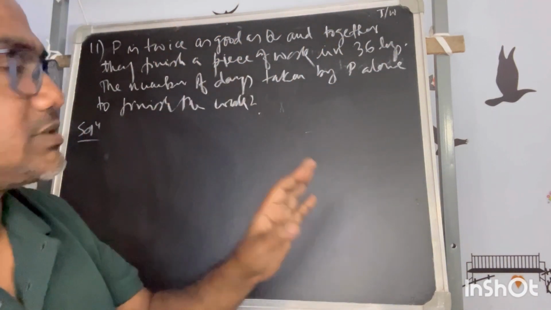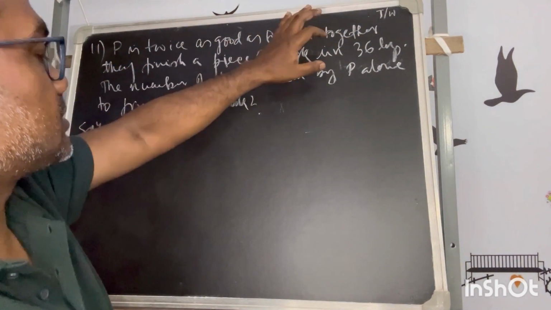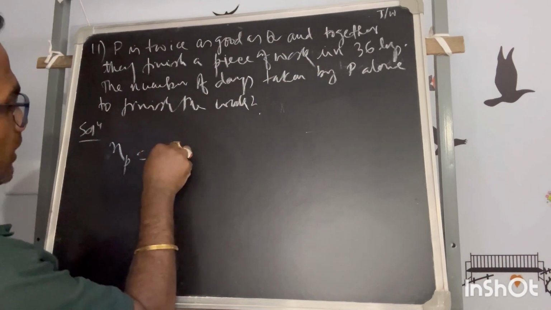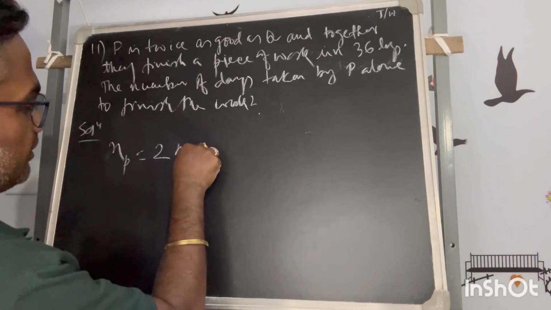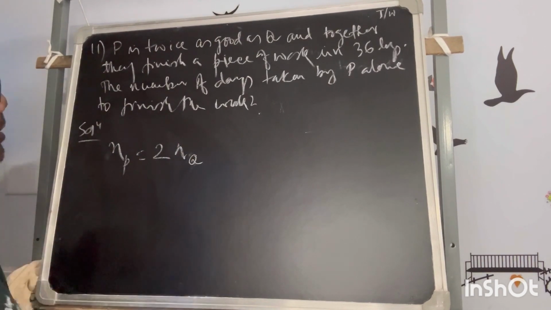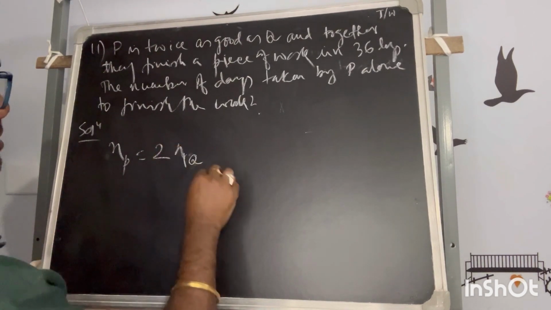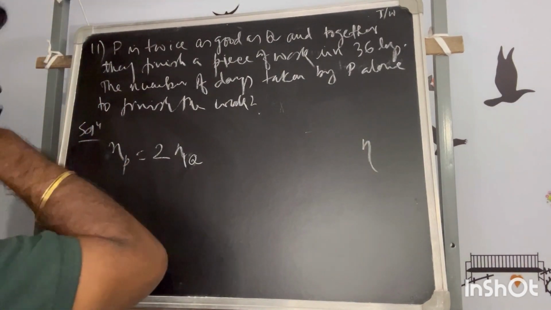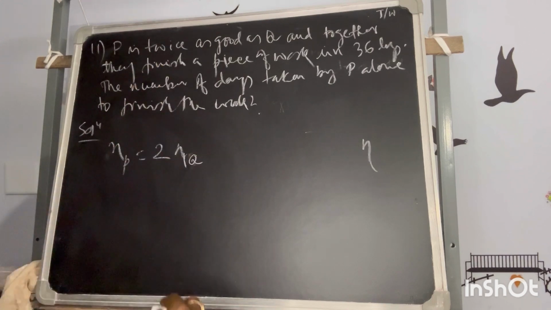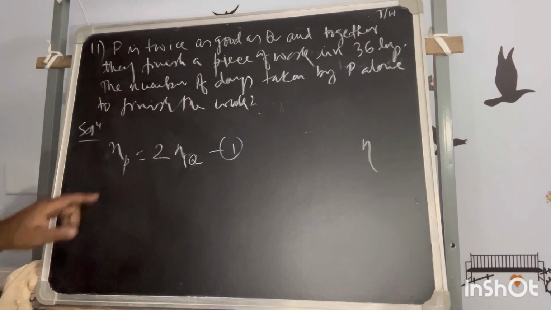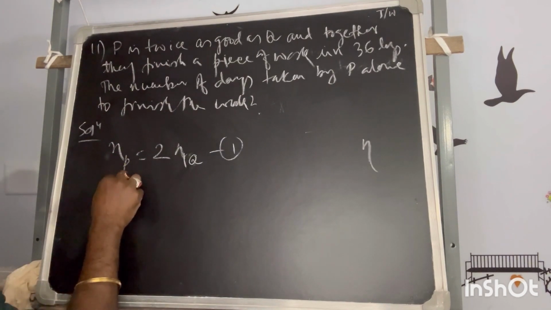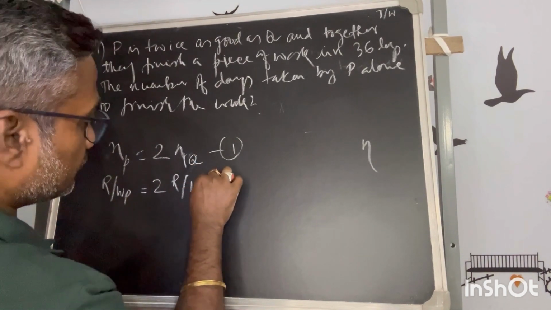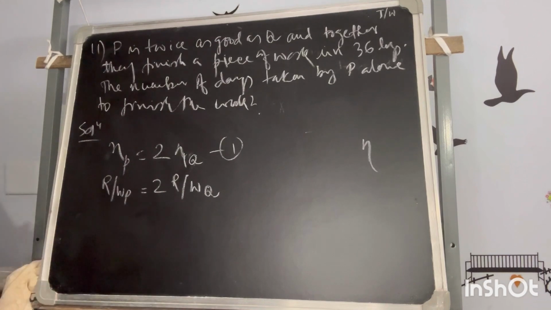So P is twice as good as Q means the efficiency of P is twice the efficiency of Q. Oh, sorry, this is the signature of efficiency. So efficiency of P is twice the efficiency of Q. This is my equation. And efficiency is nothing but rate of work, so the rate of work of P is twice the rate of work of Q, that we have already learned. So this is also true.